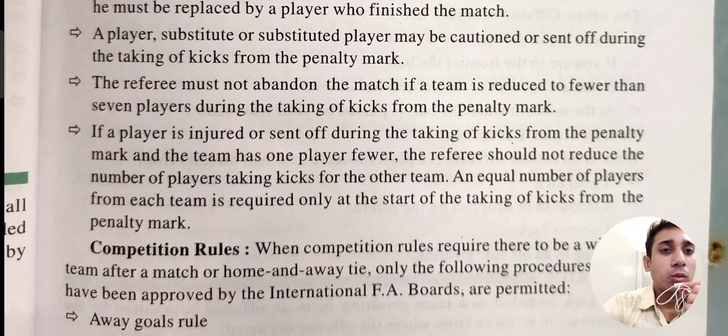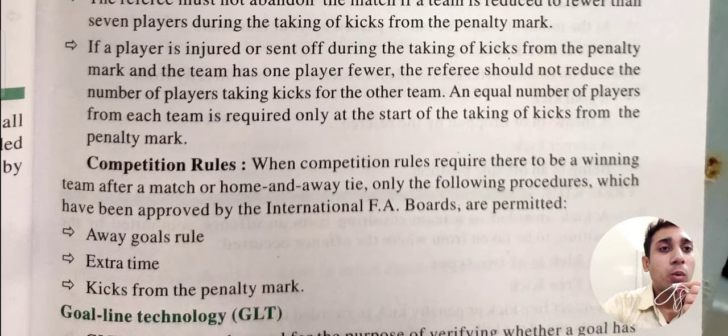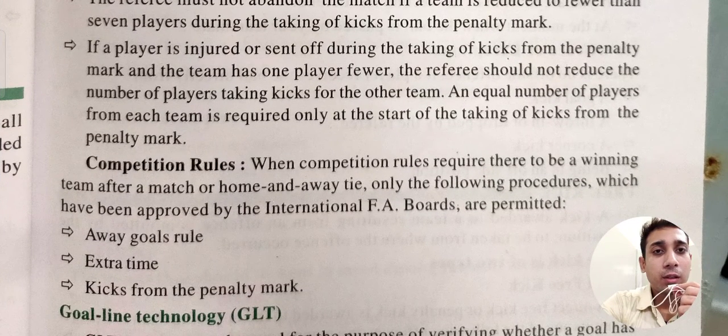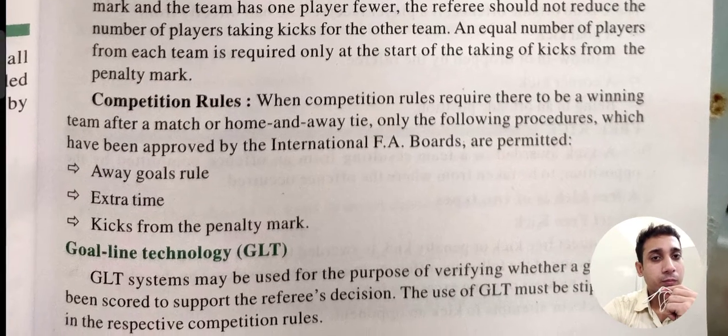Thereafter, the competition rules. When the competition requires there to be a winning team after a match or home and away tie, only the following procedures need to be followed. It means in the competition rules there are 3 methods approved by the International FA Board: away goal rule, extra time, and kicks from the penalty mark. Must remember these things because I am going to ask you about them in your exams.